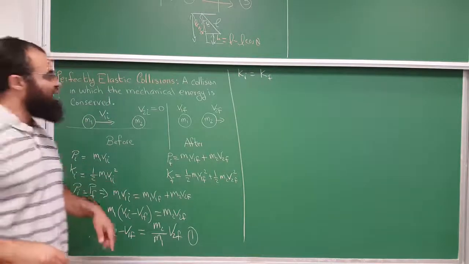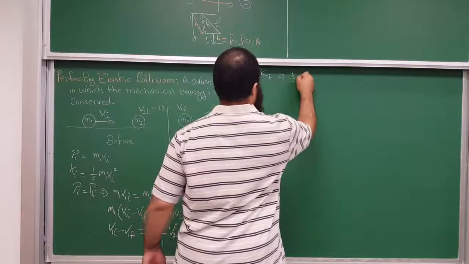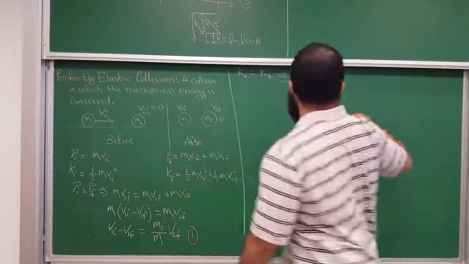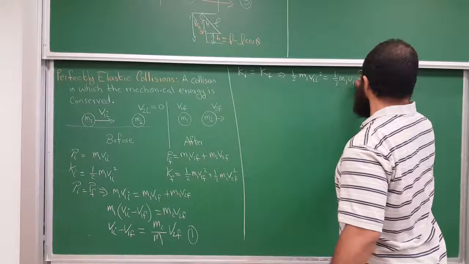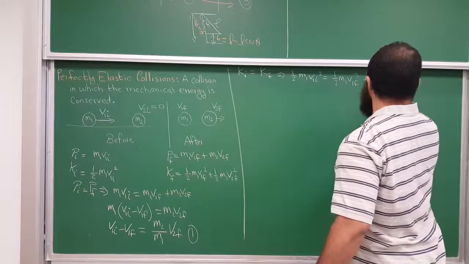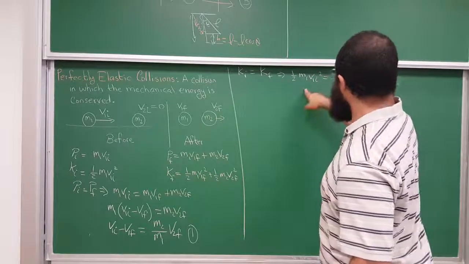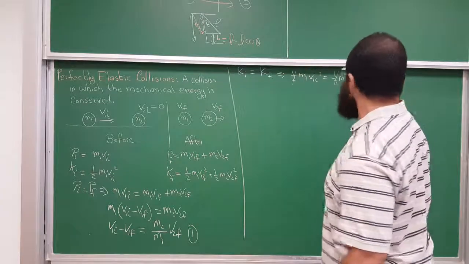We get 1/2 M1 V1 initial squared equals the kinetic energy at the end, which is 1/2 M1 V1 final squared plus 1/2 M2 V2 final squared. I'm going to take this to the other side. First of all, multiply everything by 2, so we get rid of the 1/2.